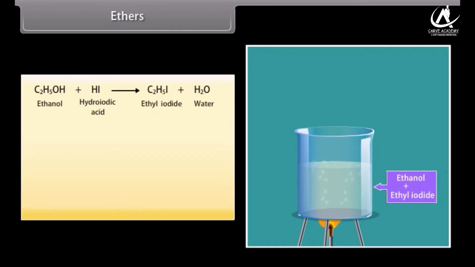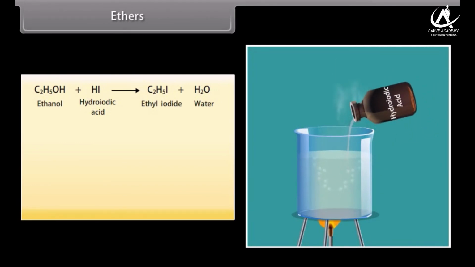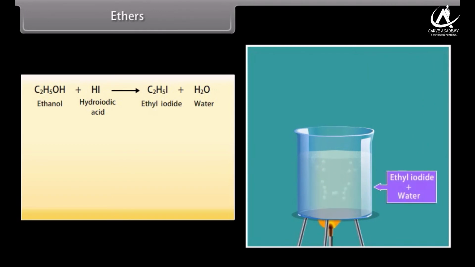With excess of hydroiodic acid, the alcohol formed further reacts to form ethyl iodide. The overall reaction: hydroiodic acid reacts with diethyl ether at 373 Kelvin and forms ethyl iodide and water.